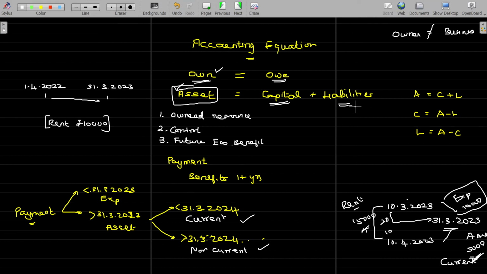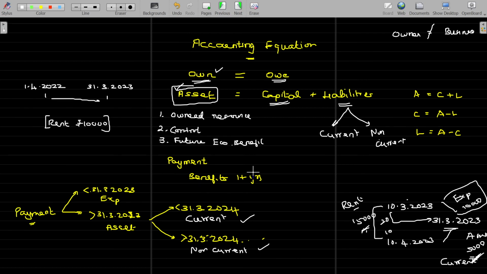And what comes in liability? Any amount payable or returnable by the company to outsiders other than the owner will be called liabilities. Now this is also classifiable as current and non-current. You can understand this easily. Current is nothing but if within the current financial year end, within 12 months, you have to pay and close that liability, then it's called current liabilities. If you can pay even after 12 months, then that will be called non-current liability.